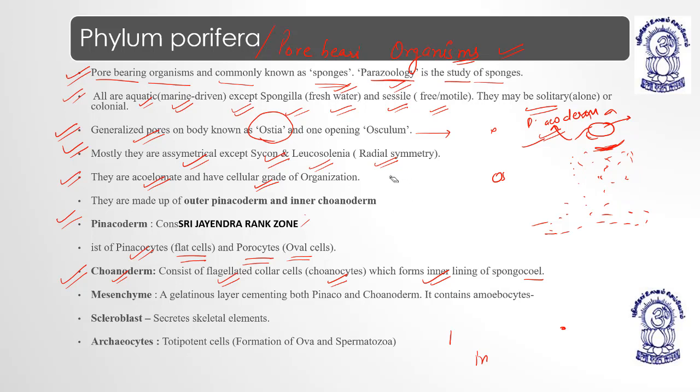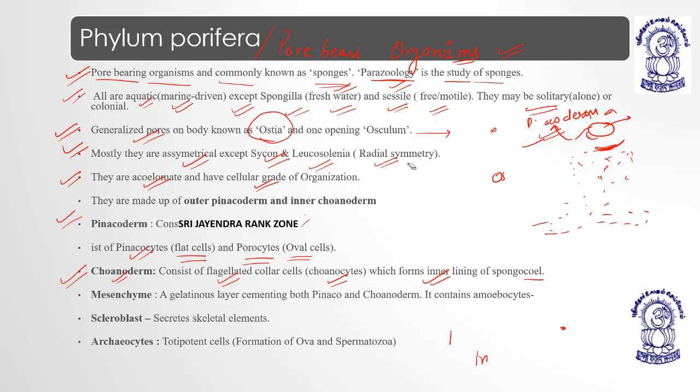Mesenchyme is a non-cellular, jelly-like substance, and this jelly-like substance contains amoebocyte cells which show amoeboid movement, making pseudopodia, and these cells are derived from both pinacoderm and choanoderm, right? So the mesenchymal layer basically connects and helps in the cementation of pinacoderm and choanoderm.